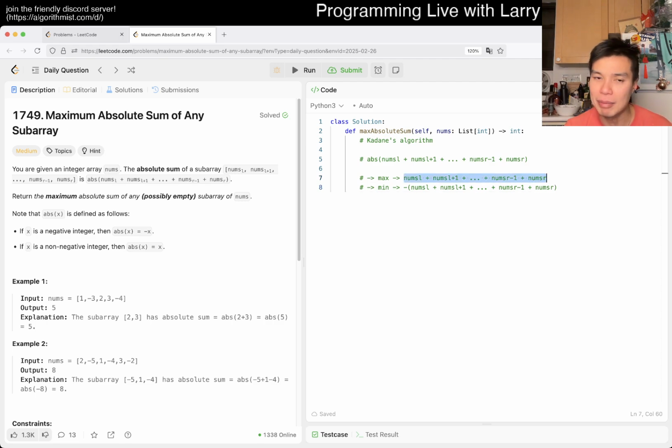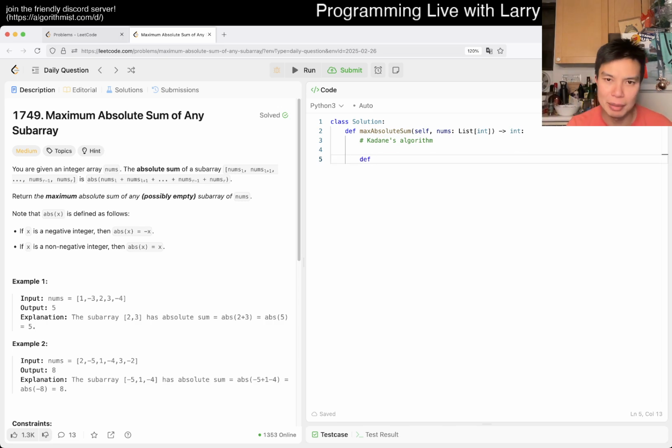If this sum is positive, then we just want to take it. Otherwise, it is easy to maximize the negative value. It is just to minimize the positive value. I guess not even that way, but you just take the negative of all the numbers, and then you multiply by -1, and then you multiply by -1 again, or something like that. So pretty straightforward, and you can write this in a number of ways.